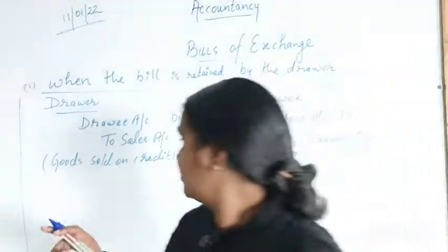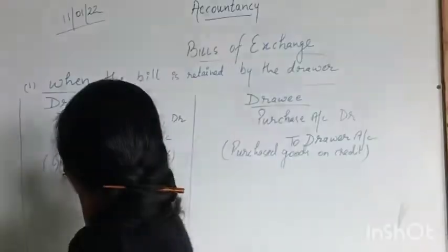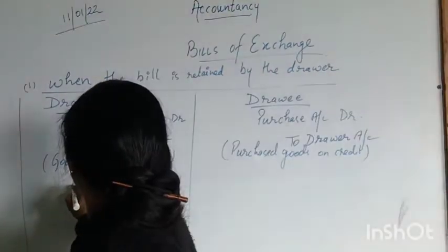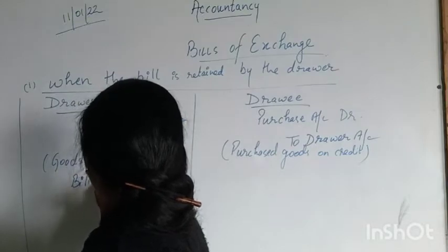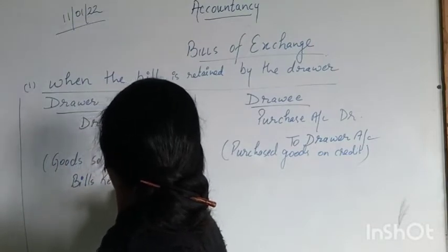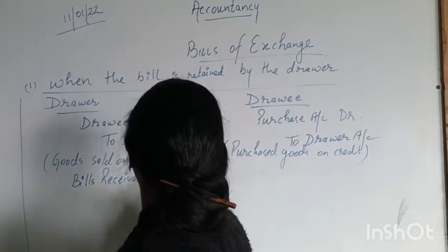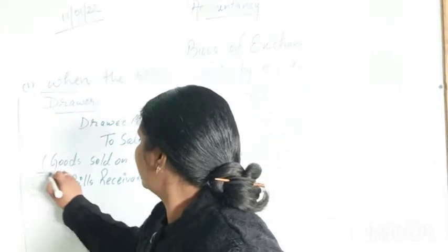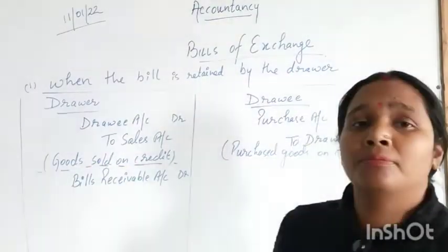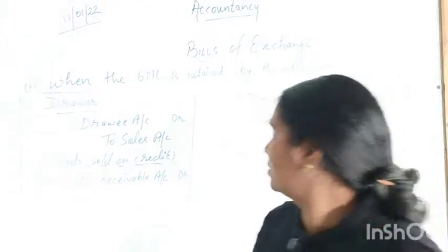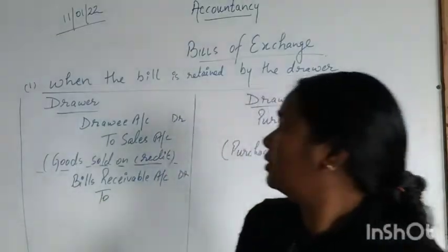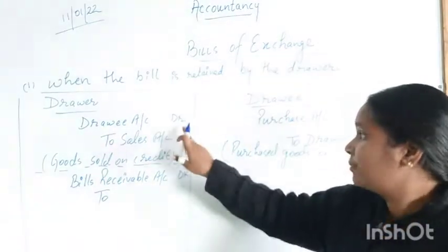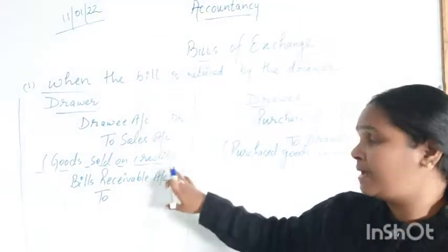The second entry will be bills receivable account debit, and to whomever we have debited here, the purchaser who had purchased the goods, now we are transferring his liability to bills receivable.